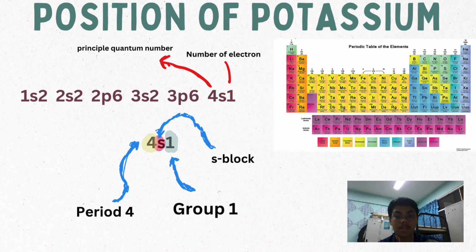Now, what about the group? Well, potassium is located at group 1, the reason being because the number of electrons at the last s orbital is 1. And lastly, for the period, potassium is located at period 4 because the highest principal quantum number at the last s orbital, as you can see, is 4.